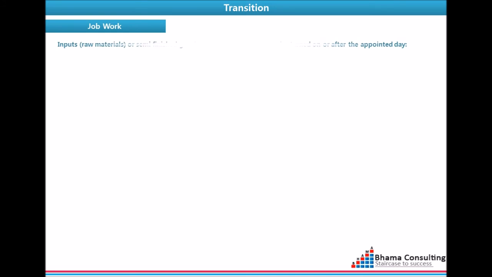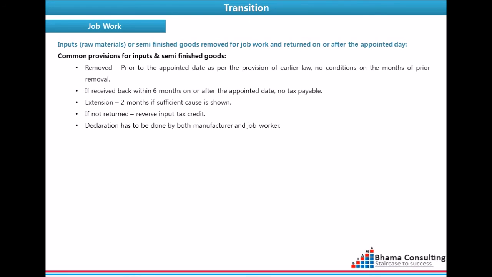What happens if inputs, semi-finished goods are sent to job worker? If inputs or semi-finished goods are sent to job worker prior to the appointed day, are received as per the provisions of earlier law within 6 months from the appointed day, no tax is payable.